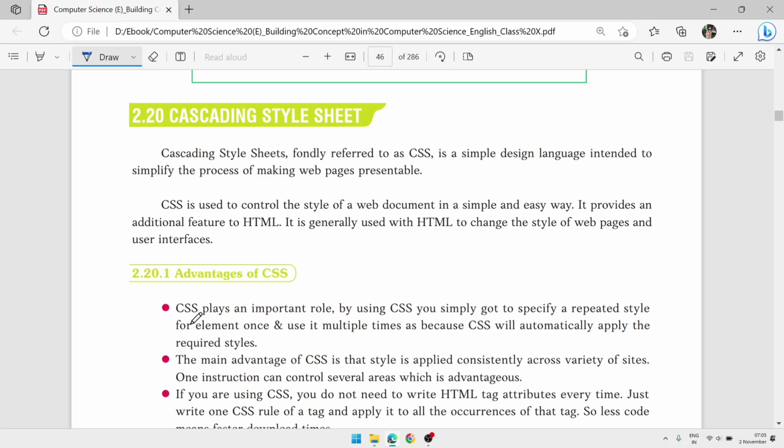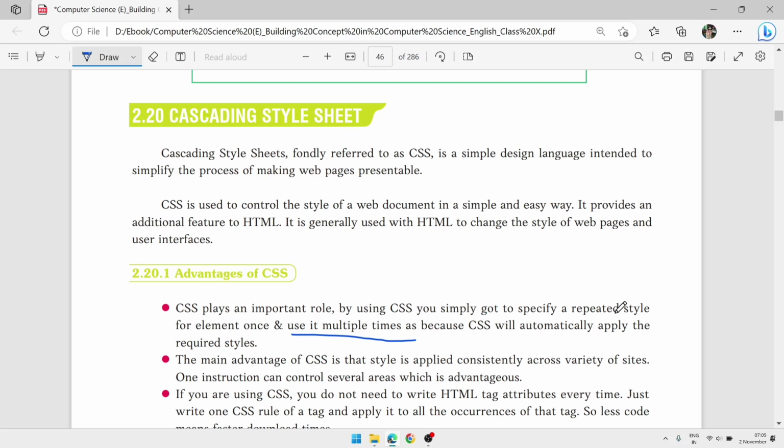Advantages of CSS. CSS plays an important role. CSS lets us specify the repeated style of an element once and use it multiple times. For example, suppose I am using the paragraph tag, the p tag, 10 or 15 times in my page. The style for the paragraph I can define just once and I can recall it again and again. I don't need to write it multiple times, so it will save my time.